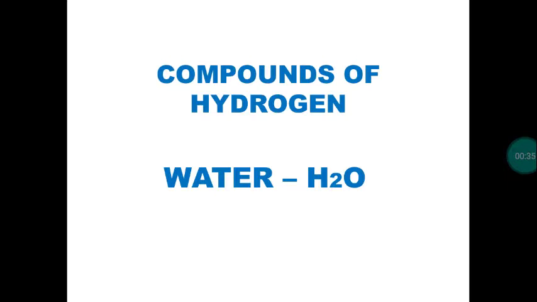As we know, the abundance of water is high. Almost 70% of Earth's surface is covered by water in the form of oceans. When you consider the human body, 65% is water. So the abundance of water is huge, and water is an essential and important compound for life on Earth.